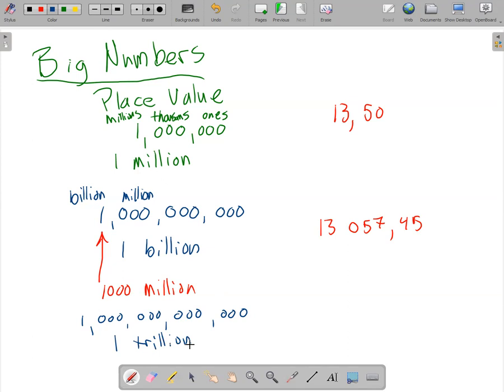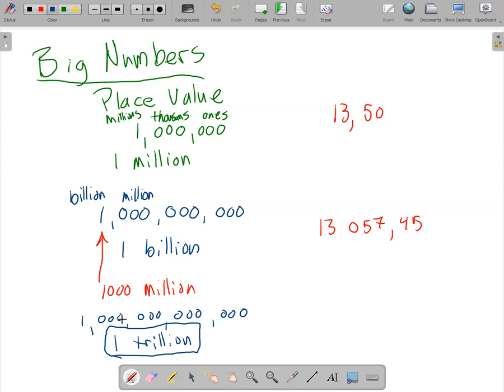When you read the newspaper and they're talking about big numbers, like maybe the budget or the debt of a state or a country, they're not going to use all the zeros. They're going to say things like 1 billion and 1 trillion, right? And not list all the zeros, which is great, because that's a lot of zeros to write. And then you have to look at it and count and figure out what it means. So in speaking to people and writing about it, it's way more useful to write it this way rather than that way, right?